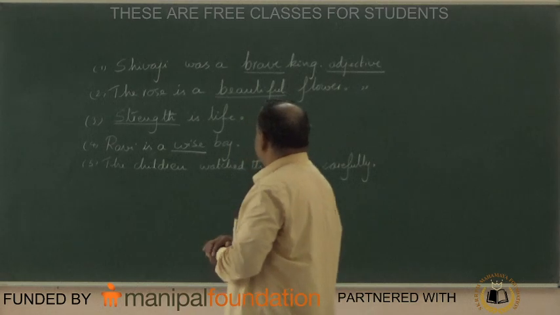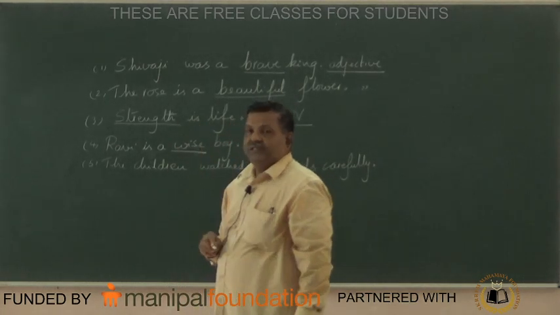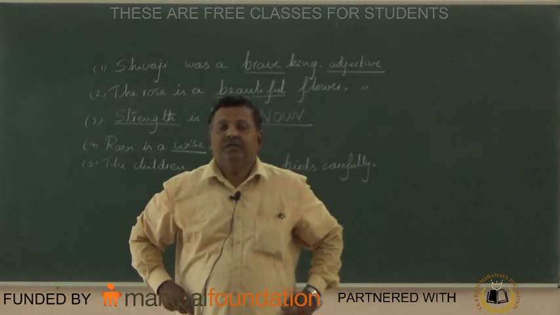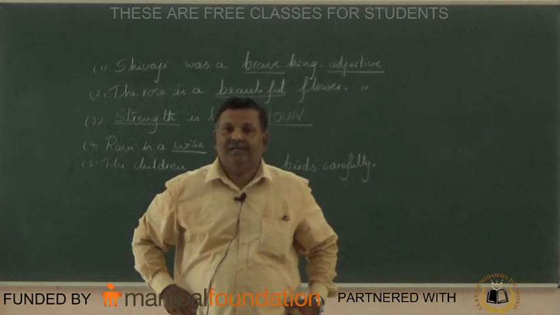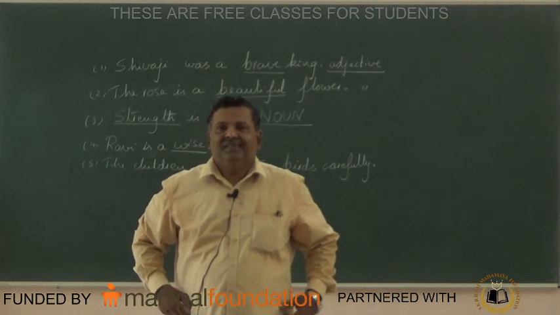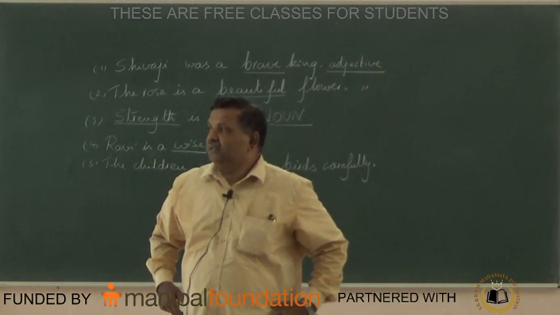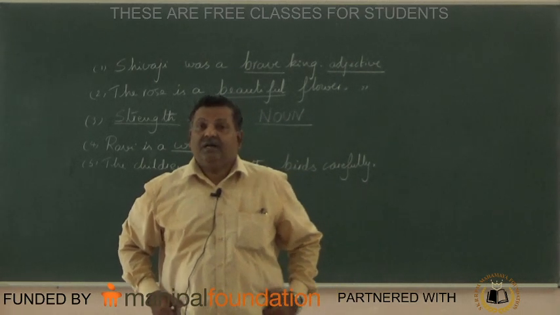Then here, strong. The elephant is a strong animal. Strong is adjective, and the noun form of strong is strength. Tenali Raman was a wise minister in the court of Emperor Krishnadevaraya.